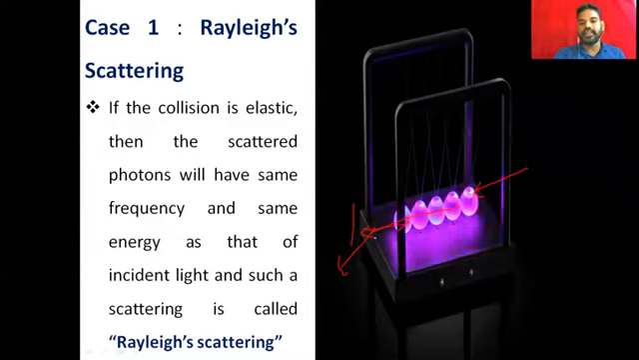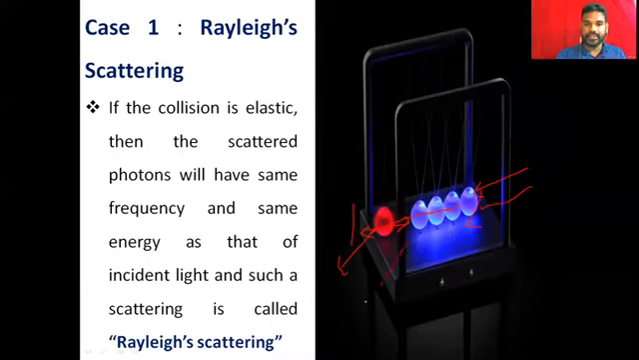Same energy it will release. So it is called elastic. If the collision is elastic, then the scattered photon will have the same frequency and same energy as that of the incident light. So incident light and scattered light have equal energy. There is no difference. It is called Rayleigh scattering.